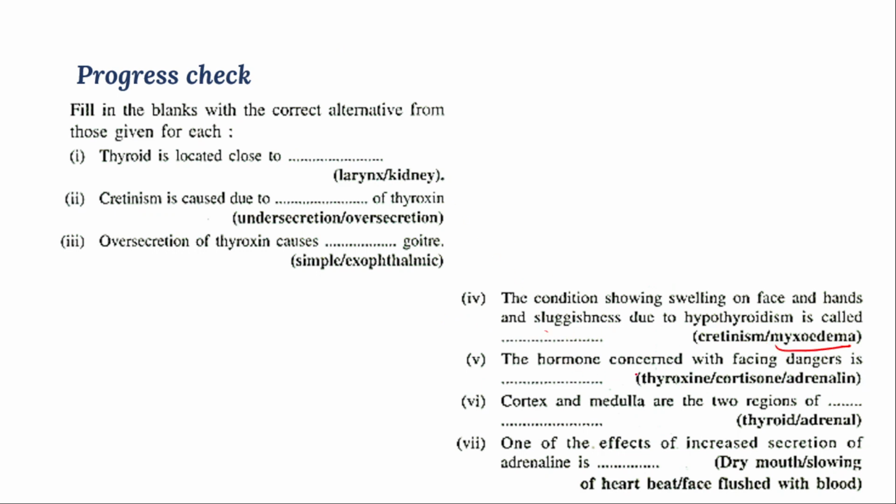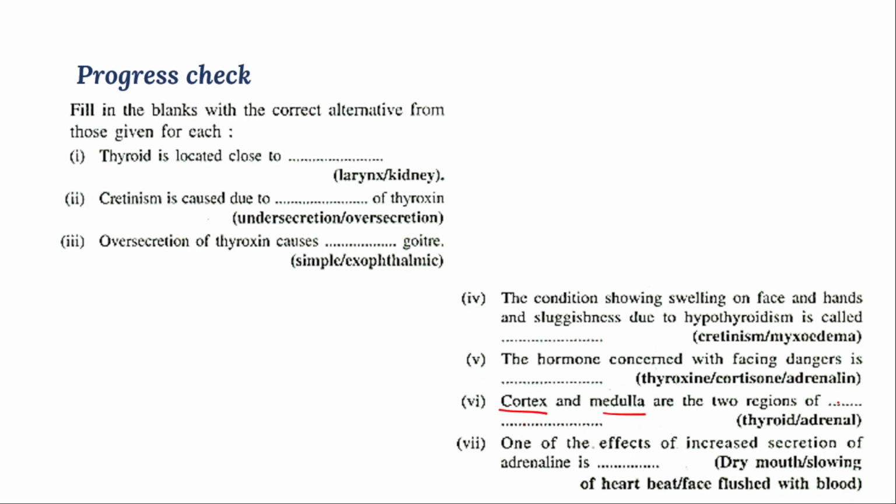Then the hormone concerned with facing danger is adrenaline. Facing danger, face the danger or go away from the danger. You already know that it is secreted from the adrenal gland, the adrenaline hormone, which is released out from the adrenal gland. It increases the metabolic activity and releases energy quickly, so that we can take action against the danger condition.